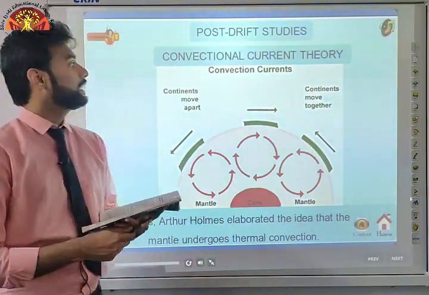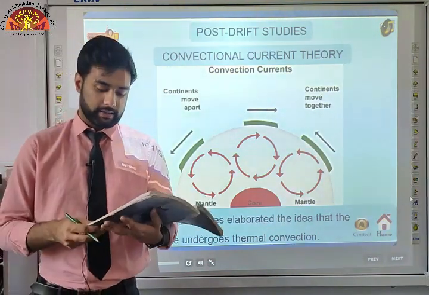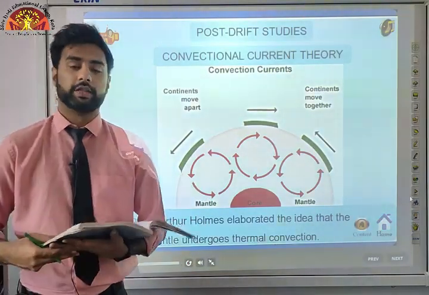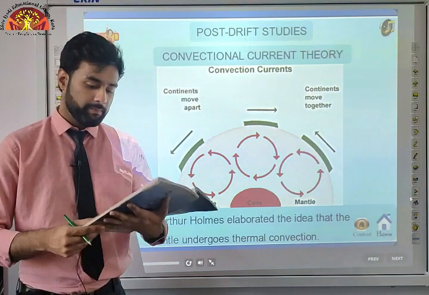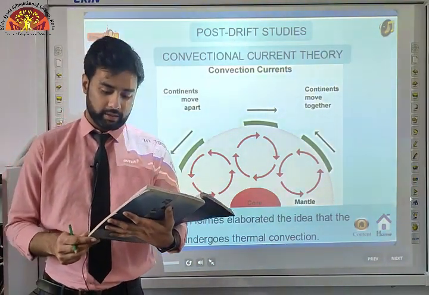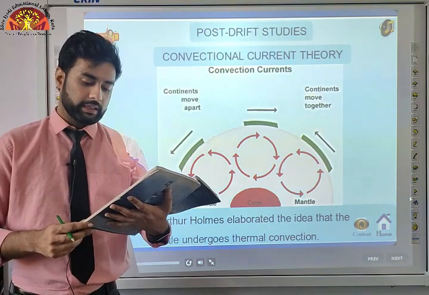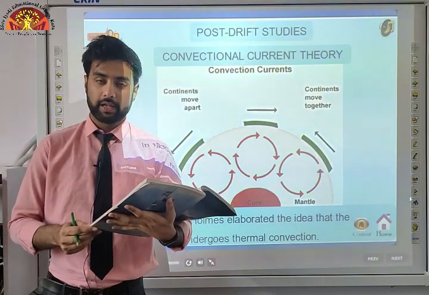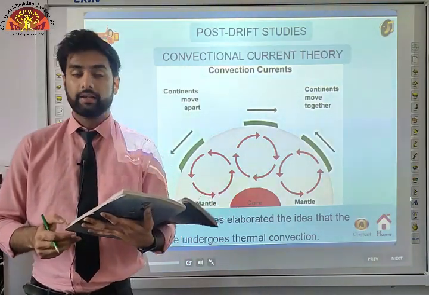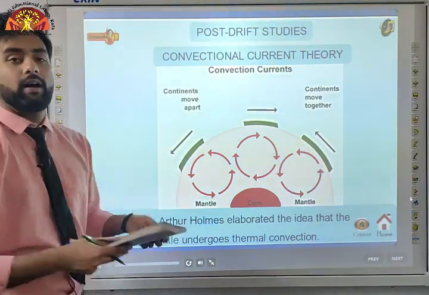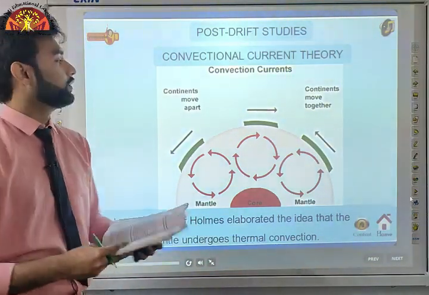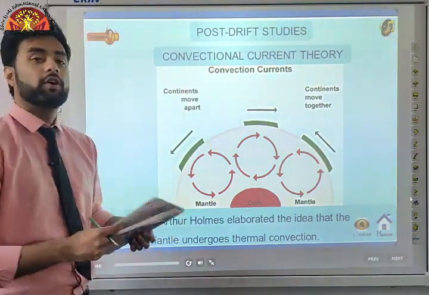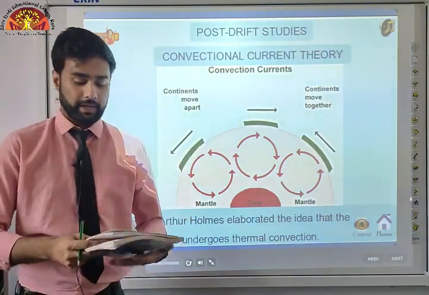First one is the convectional current theory, as you can see here. Now what is this? Let us read first. Arthur Holmes in 1930 discussed the possibility of convection currents operating in the mantle portion. You know what convection currents are. These currents are generated due to radioactive elements causing thermal differences in the mantle portion. Holmes argued that there exists a system of such currents in the entire mantle portion. This was an attempt to provide an explanation to the issue of force, on the basis of which contemporary scientists discarded the continental drift theory. So according to the convectional current theory, there are continuous currents moving across the mantle of our earth, which cause the surface above to move.